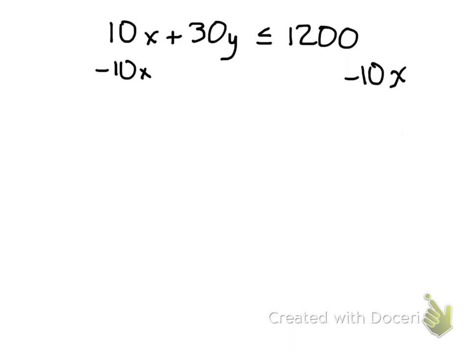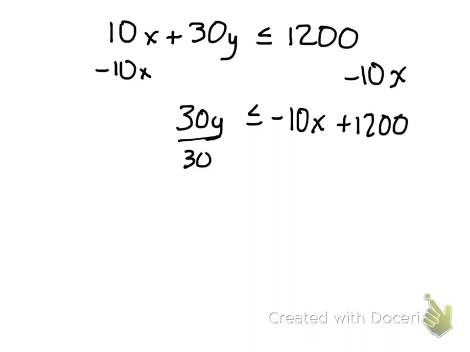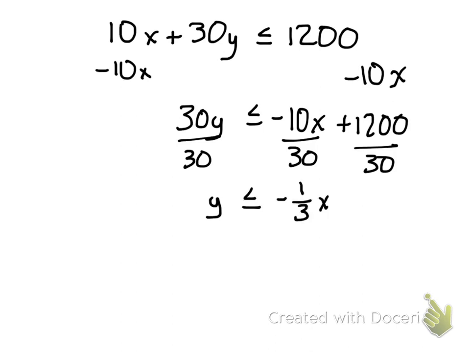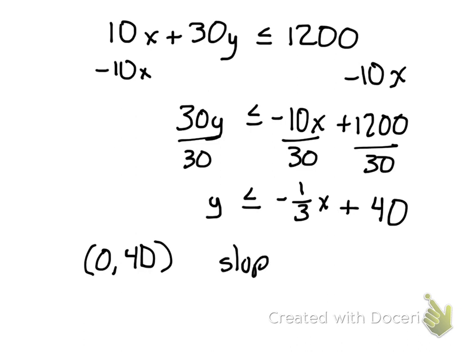So I'm going to move my 10x over to the other side, leaving me 30. Y is less than or equal to negative 10x plus 1200. Divide by 30 to each term. Because 30 is positive, I don't have to flip my inequality symbol. That gives me negative 1/3 x plus 40. So my y-intercept is (0, 40), and my slope is negative 1/3.